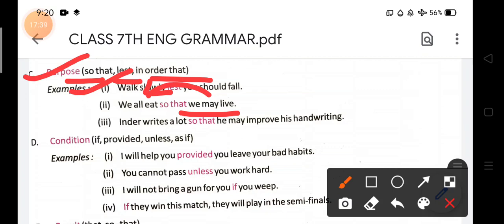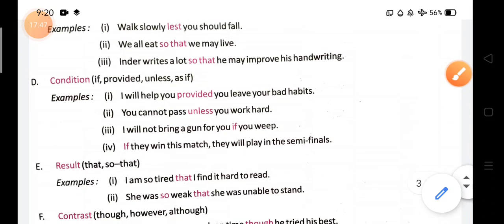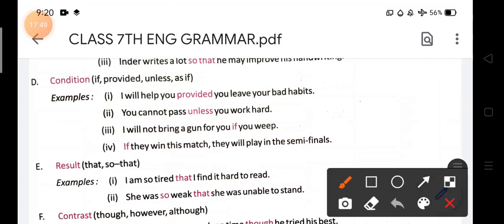So that he may improve his writing. Next, condition. After that we will study the condition. Point number D: subordinating conjunctions sometimes tell condition also, and for showing the condition we use these conjunctions: if, provided, unless, as if. These are the conjunctions that always tell about condition.